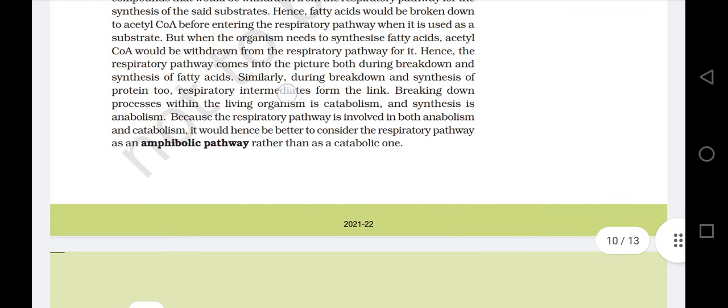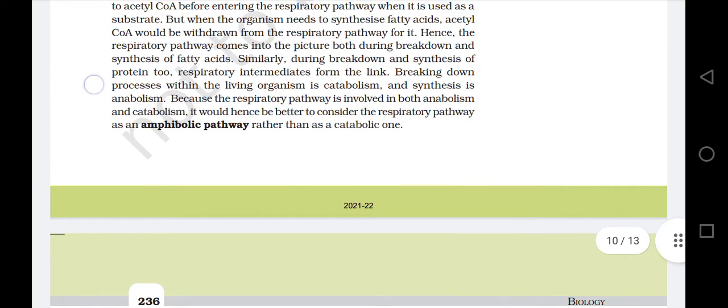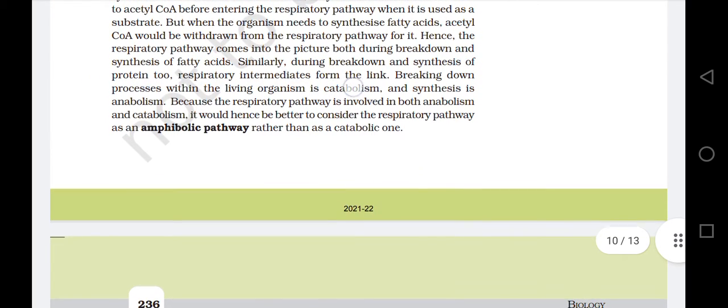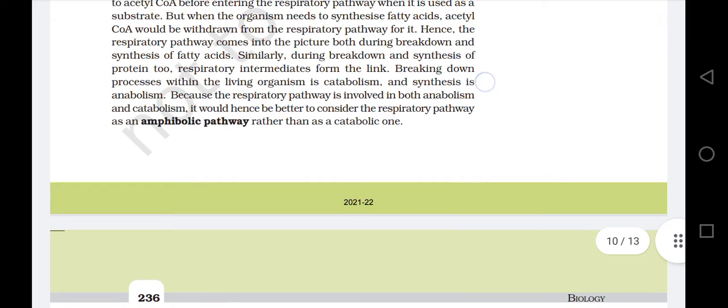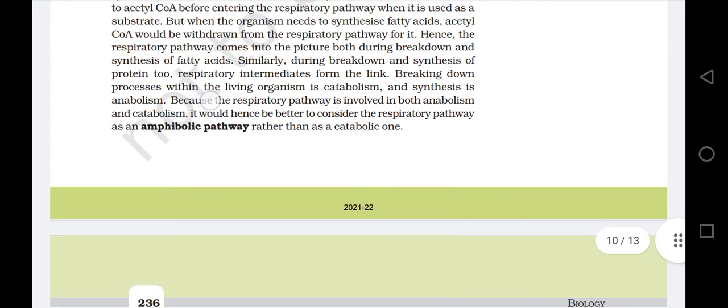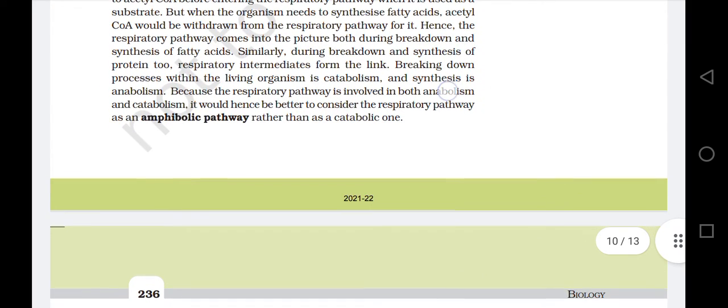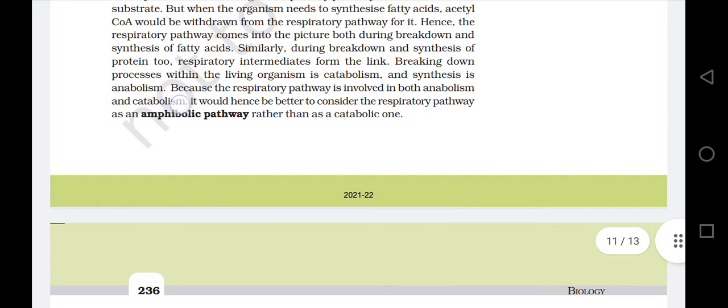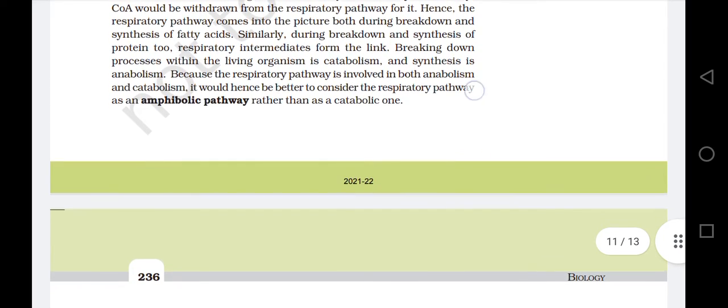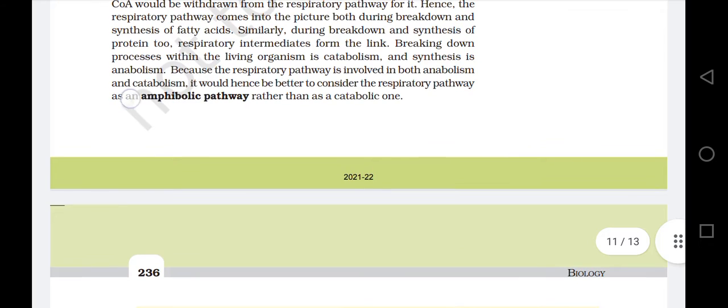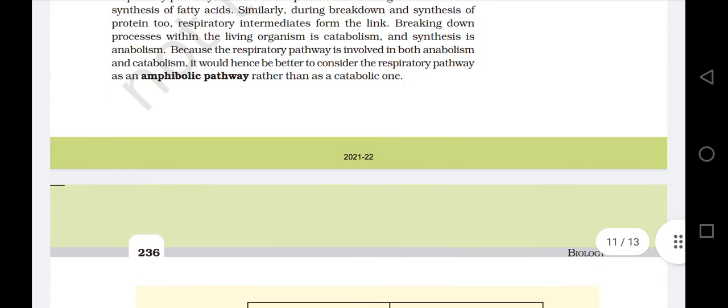Breaking down processes within a living organism is catabolism, and synthesis is anabolism. Because the respiratory pathway is involved in both anabolism and catabolism, it would be better to consider the respiratory pathway as an amphibolic pathway rather than as a catabolic one.